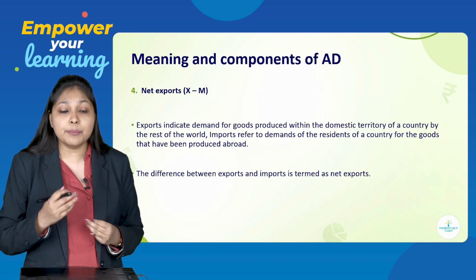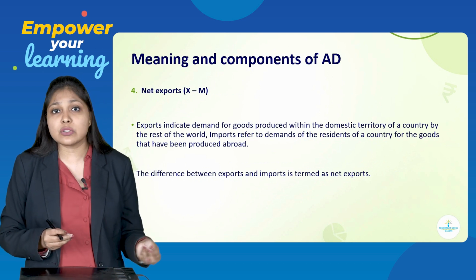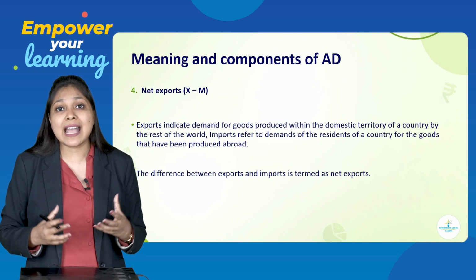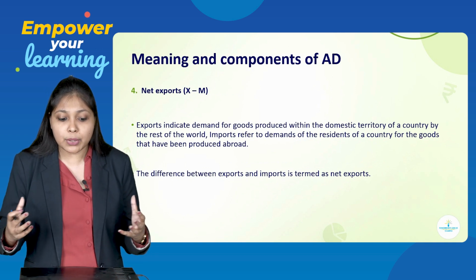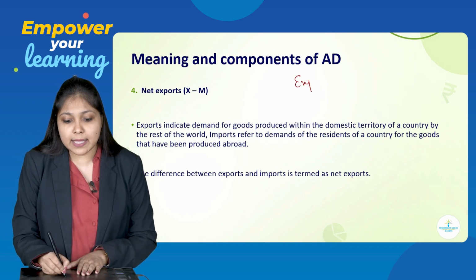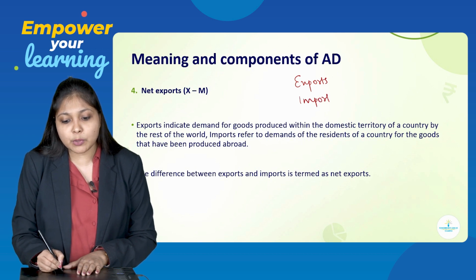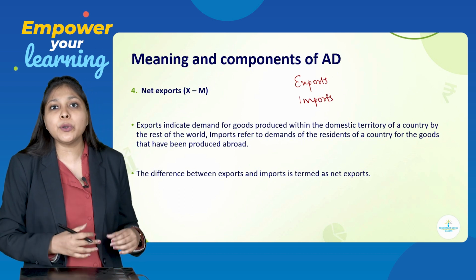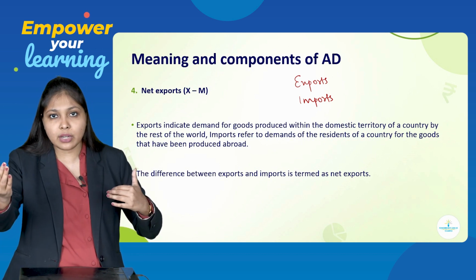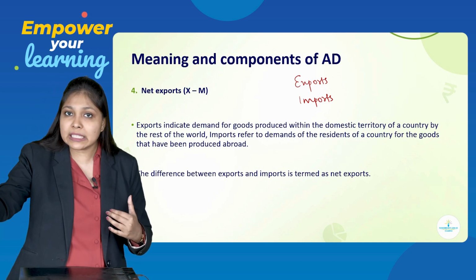Last is net exports. Net exports is nothing but the foreign sector, rest of the world, whatever you want to call it. Net exports is represented as X minus M. Basically, it involves exports and imports. Now, we know the concept of export and import. Export means selling of goods from the home country to an international country, and import means purchasing of goods from an international country to the domestic country.